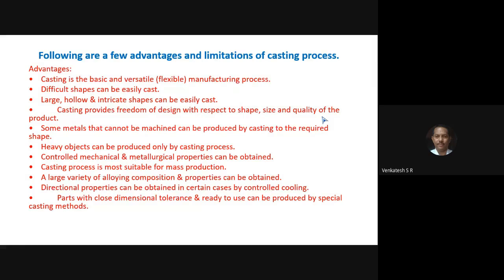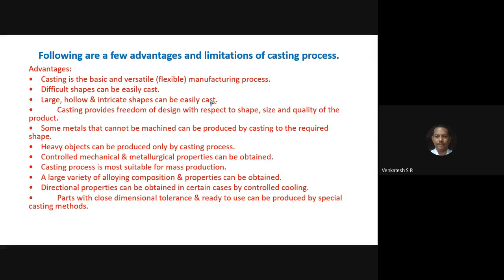Next, difficult shapes can be easily cast. Say, one end you have thin size, other end you have thick size, one end you have sharp edge, other end you have radius or trapezoidal. So any shape or any size can be cast easily.